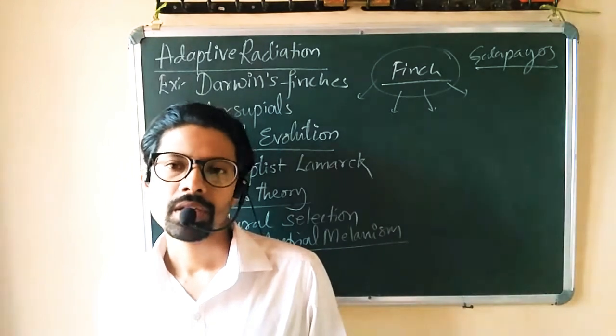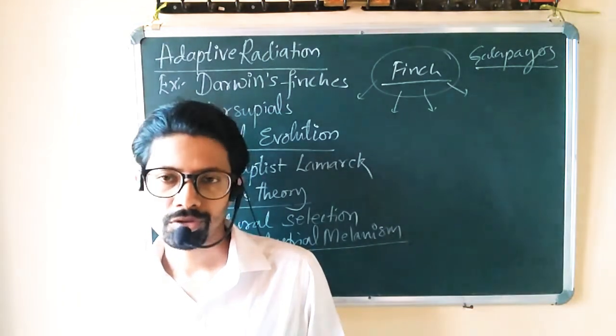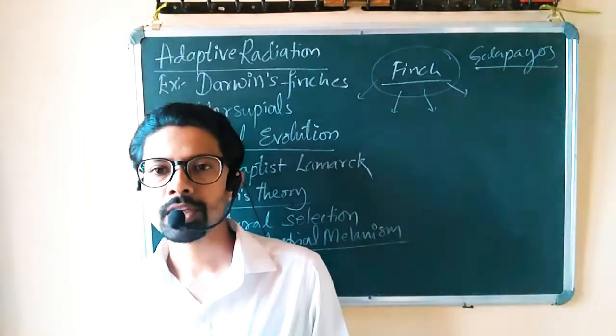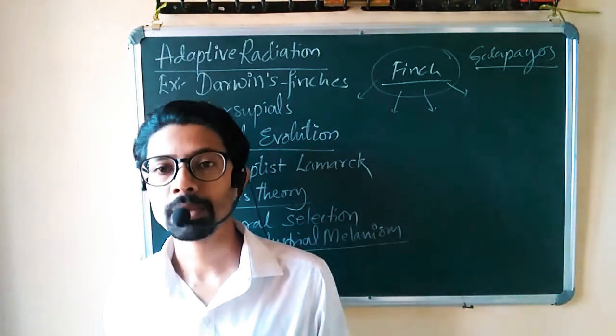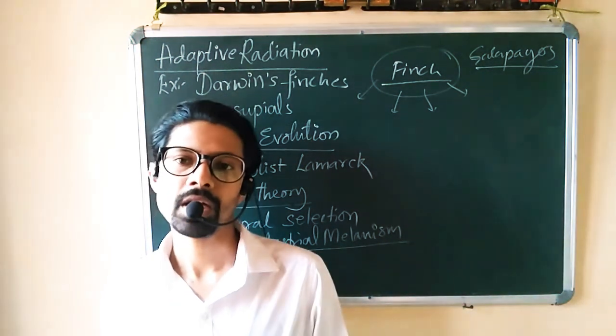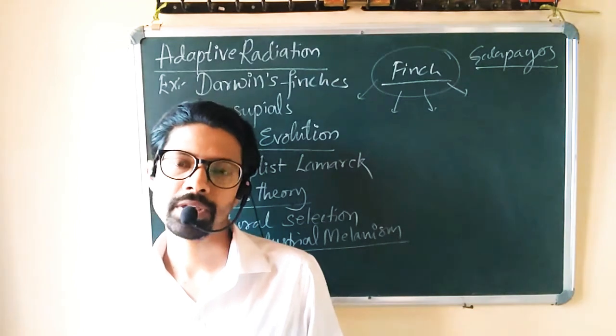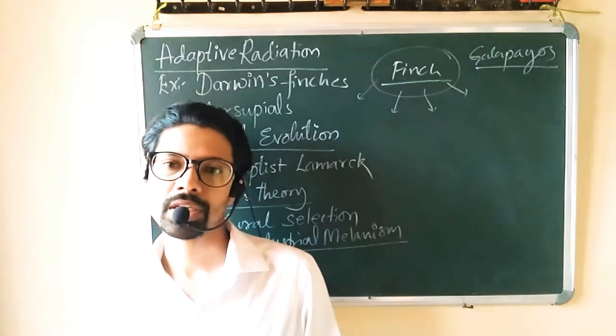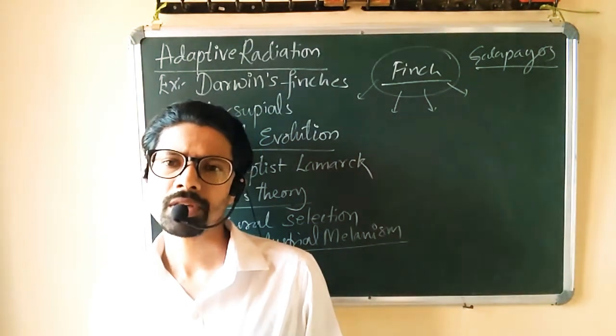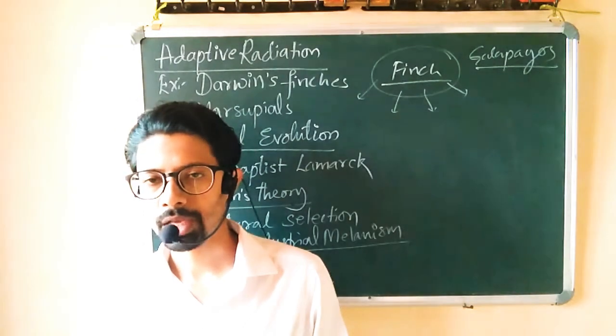In the same way, marsupial mammals in Australia. Now most of the marsupial mammals are those mammals which have a pouch to keep their young ones. So they are somewhat primitive than true placental mammals.